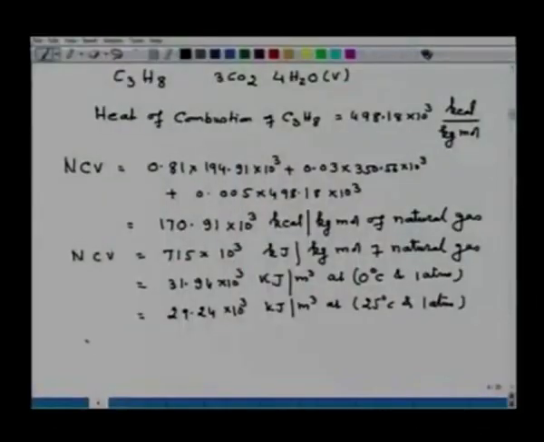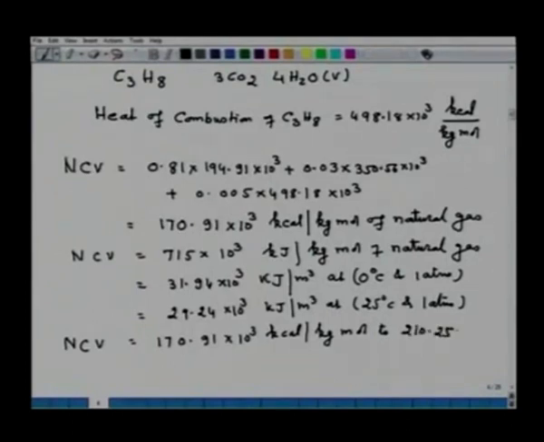The net calorific value varies between 170.91 into 10 to the power 3 kilocalorie per kg mole to 210.25 kilocalorie per kg mole. So, this is how the calorific value of a gaseous fuel can be calculated.